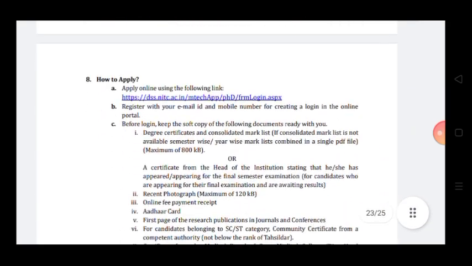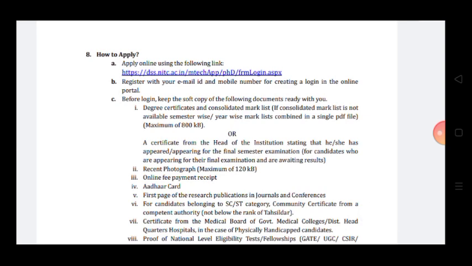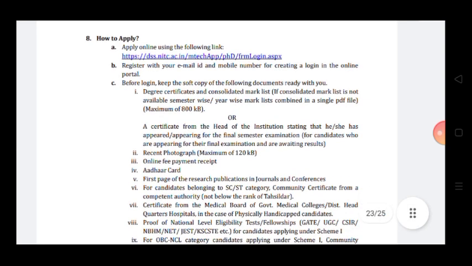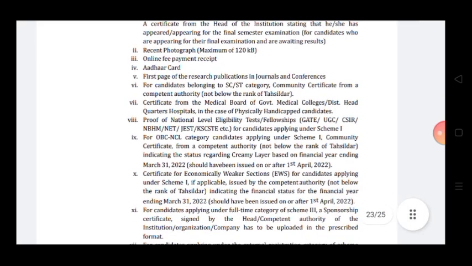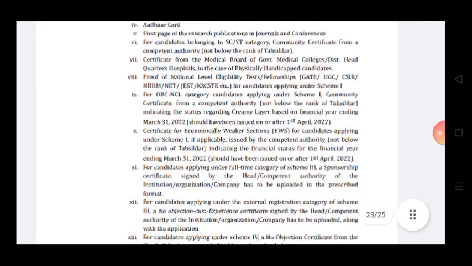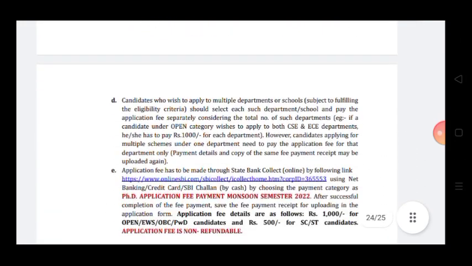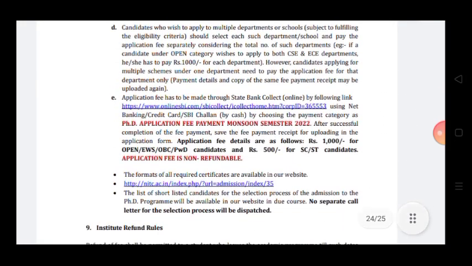You have to apply by this link. I will upload this link in the description box. You have to first register, then you will create user ID and password, and by logging in you have to fill the form. You must keep your soft copies like degree certificate, recent photograph, online fee payment receipt, Aadhaar card, first page of research publications in journals and conferences, and you have to upload those. Application fee has to be paid through SBI iCollect. Format of all required certificates is available on our website. You have to go through that.